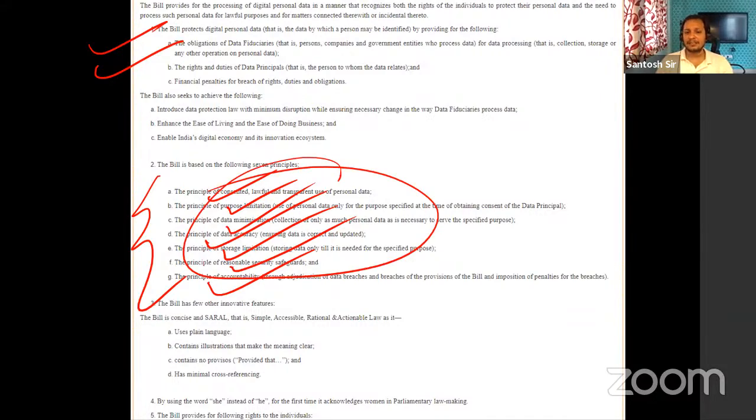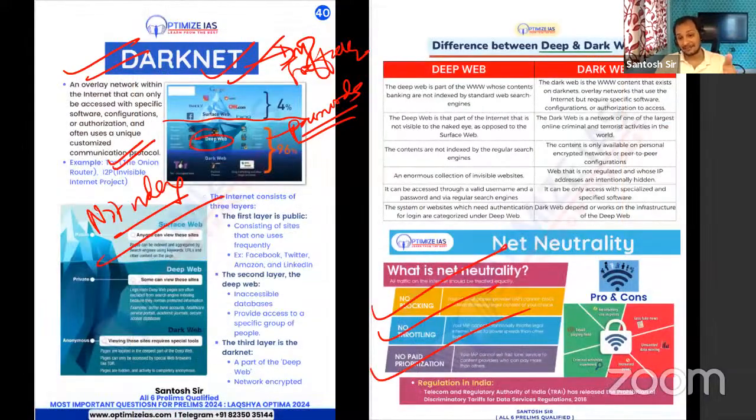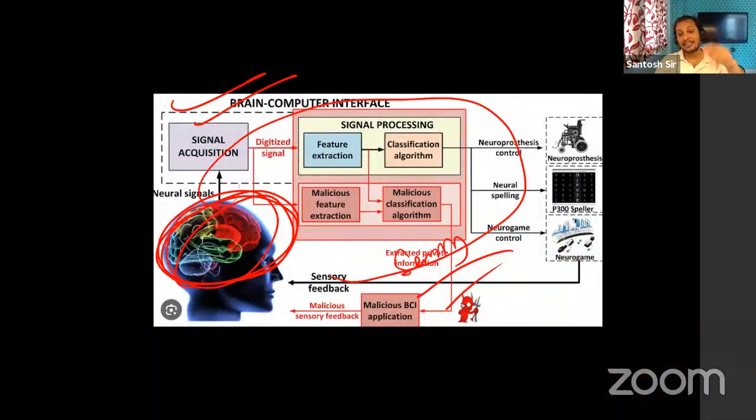Again, I'm saying UPSC generally doesn't give acts, missions or schemes in the science and tech section. In science and tech, UPSC focus is on application or the dangers.